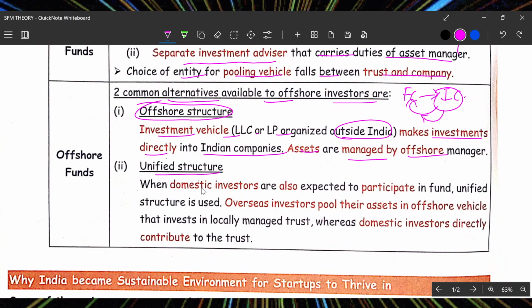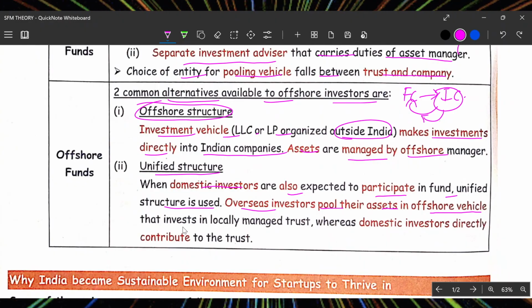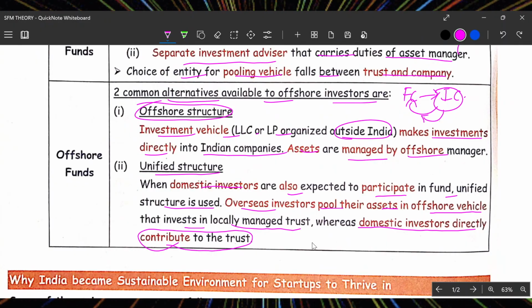Unified structure, what is it? The domestic investors are also expected to participate in the fund. A unified structure is used. Overseas investors hold the assets in offshore vehicles, then they invest in the locally managed trust, whereas domestic investors directly contribute to the trust. So in this, the domestic investors are also expected to participate. They also wanted to, but a unified structure is used.